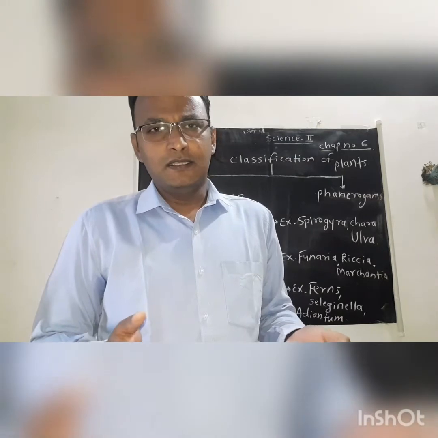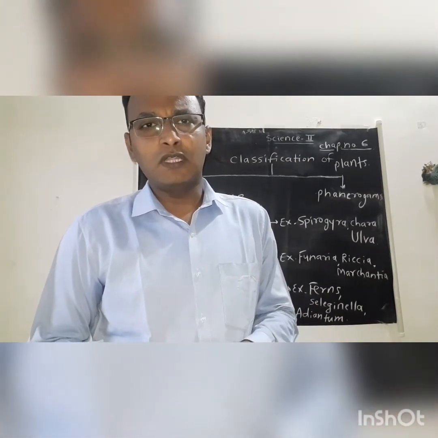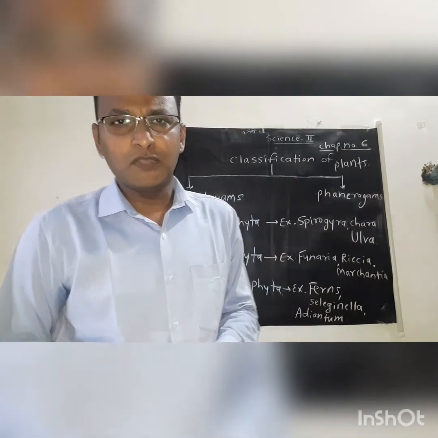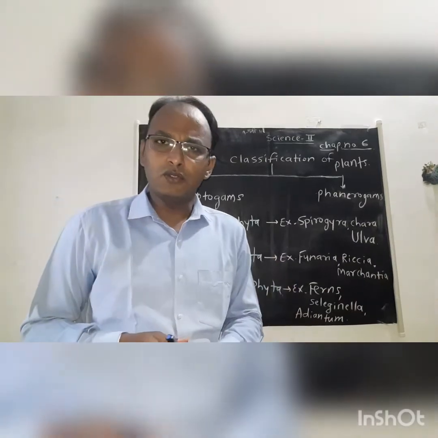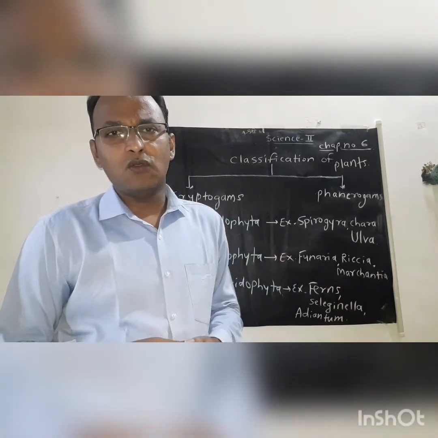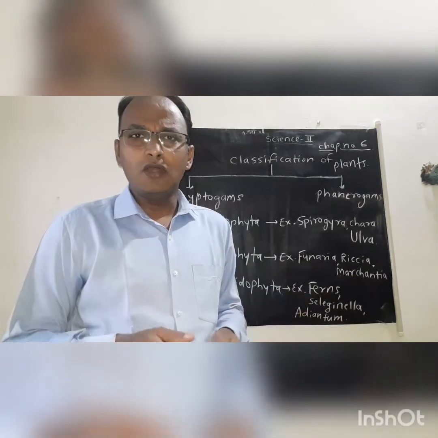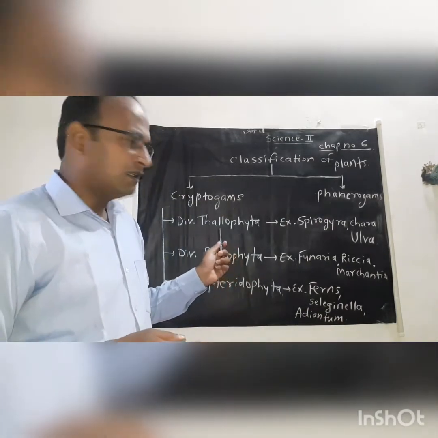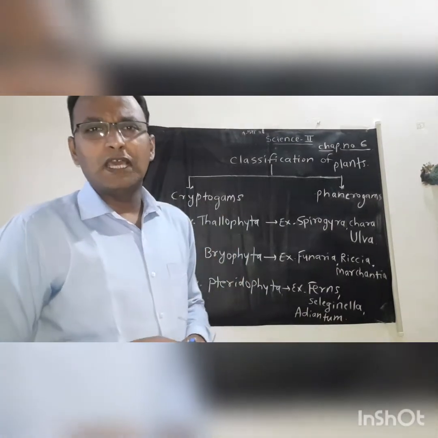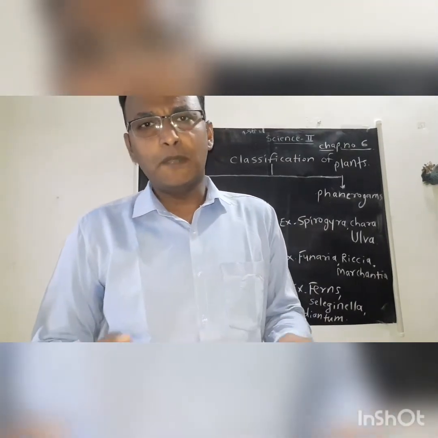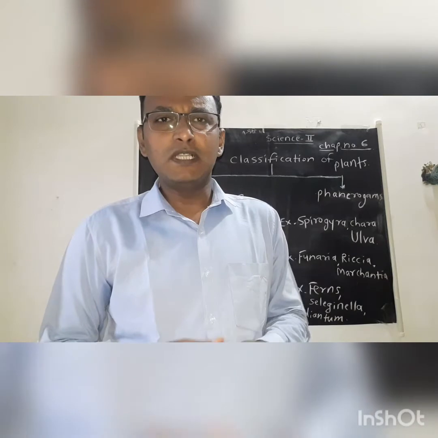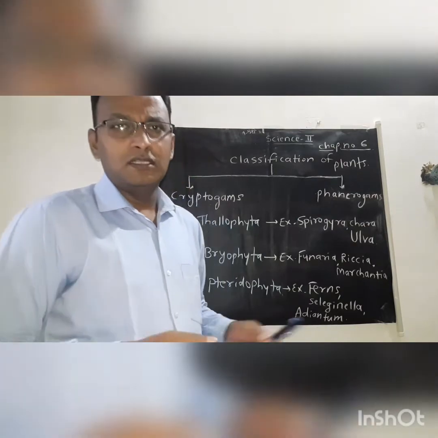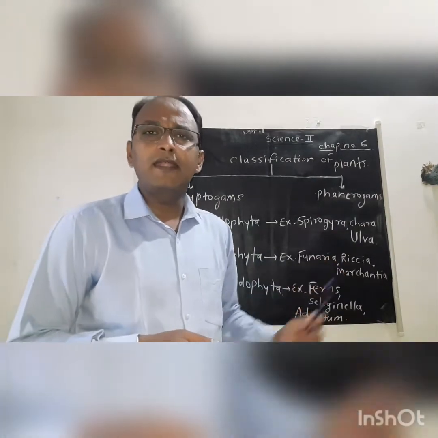aquatic plants. These plants grow in both types of water, in saline or marine water as well as in fresh water. These Thallophyta plants are autotrophs as they possess chlorophyll, but some non-green plants, for example mould and yeast, also belong to the Thallophyta division. Thallophyta plants are unicellular or multicellular. An example of a unicellular Thallophyta plant is Chlorella, and examples of multicellular Thallophyta plants are Spirogyra, Chara, and other algae.